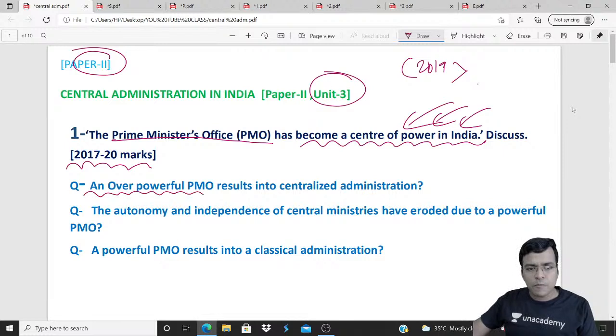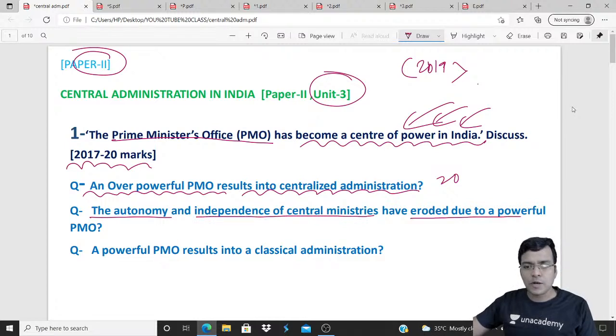An overpowerful PMO resulting in a centralized administration might be a 20 marker. The autonomy and independence of central ministries have eroded due to a powerful PMO. It might be an indirect question, 20 marks. And a powerful PMO results in a classical administration.